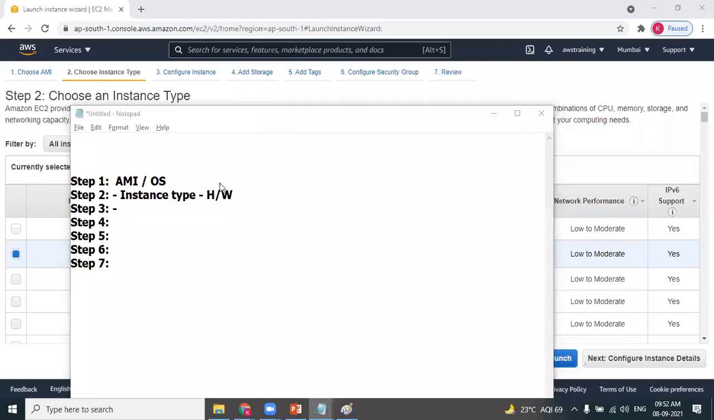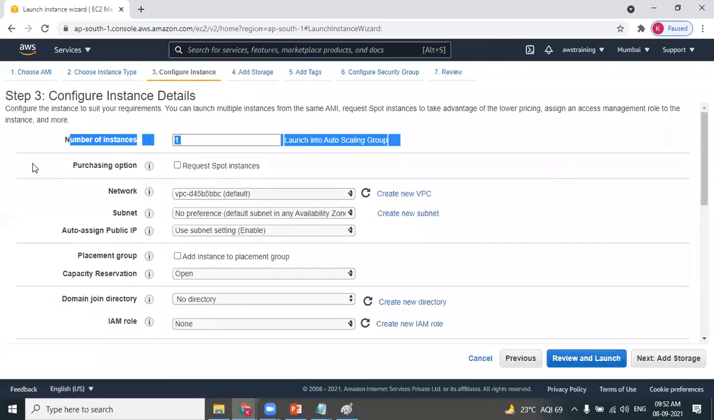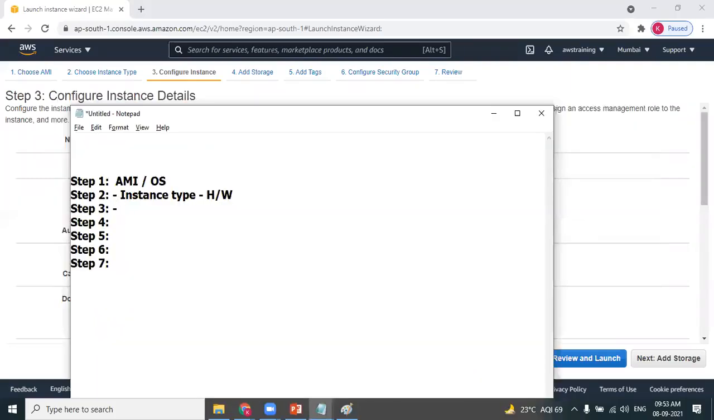Okay, step 3, number of instances. In a single shot, you can go ahead and create 10 Windows machines. Step 3 is all about how many instances you are planning to create. I want to create only one instance, so don't disturb anything. If you want, you can create 10 instances at a single shot, but I don't want to do that. We are taking the default in step 3, that's nothing but one instance.